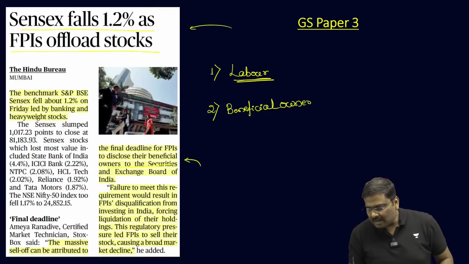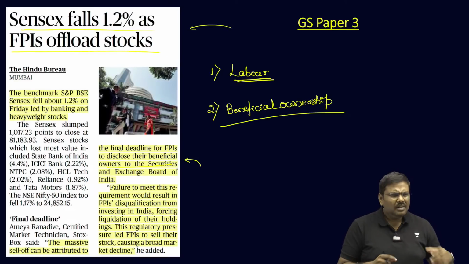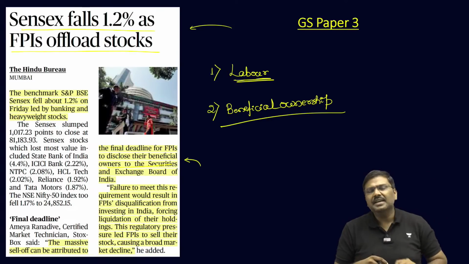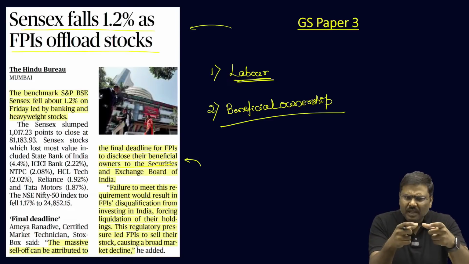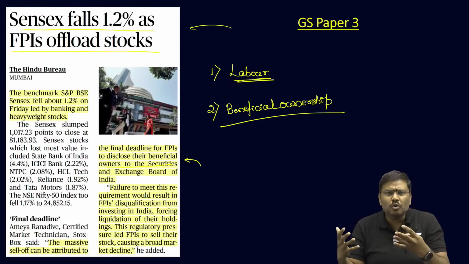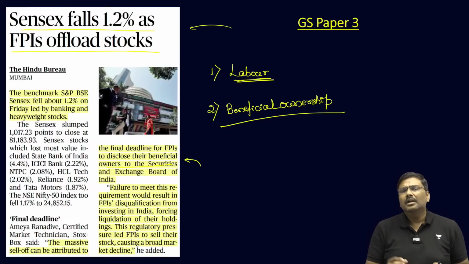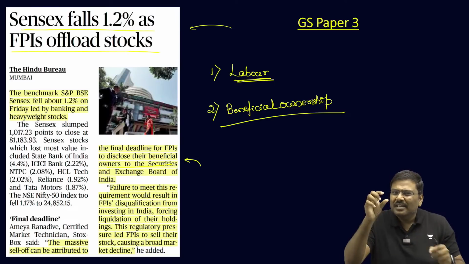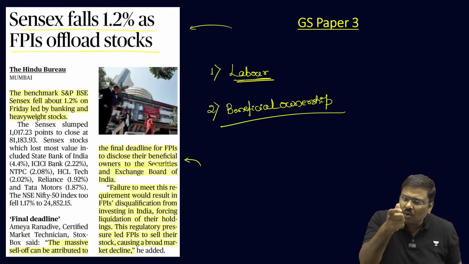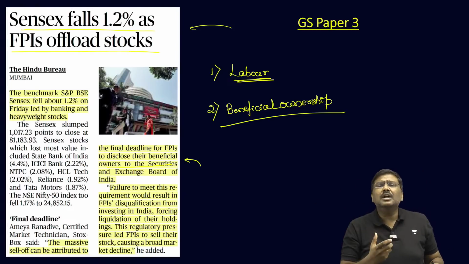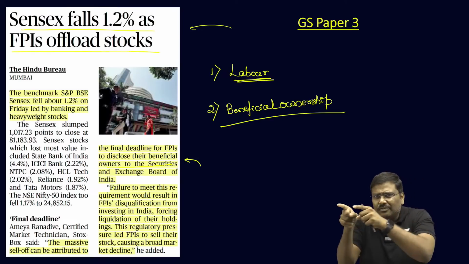Under beneficial ownership, in order to ensure there is transparency, there is no stock market manipulation by many investors like this, SEBI says if an FPI has total investments above 25,000 crore rupees in the equity market in India, then granular details have to be provided. Granular simply means every detail of who is the owner, who is having stake in the FPI, who has management control over it, all these details will have to be submitted.